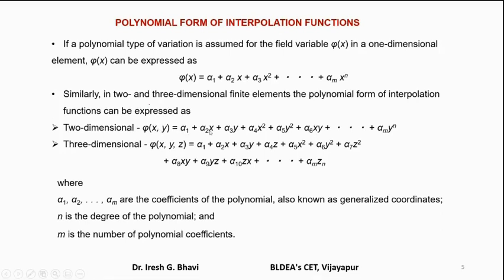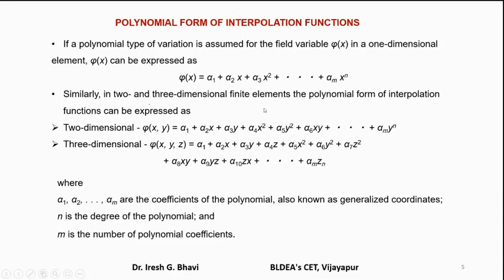Alpha 1 plus alpha 2 x plus alpha 3 y. You can see that the highest order is equal to 1, so it is a linear polynomial in 2 dimensions. For example, for a linear triangular element, you can assume this displacement model, that is alpha 1 plus alpha 2 x plus alpha 3 y.